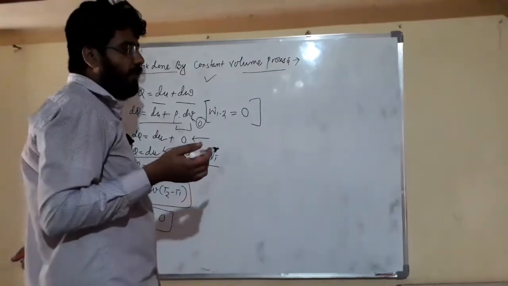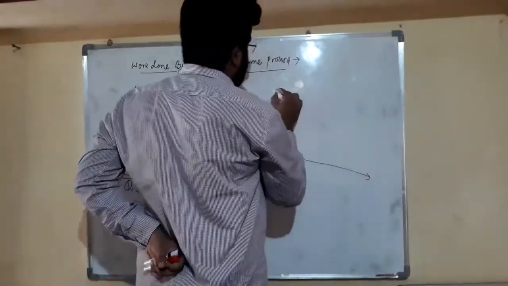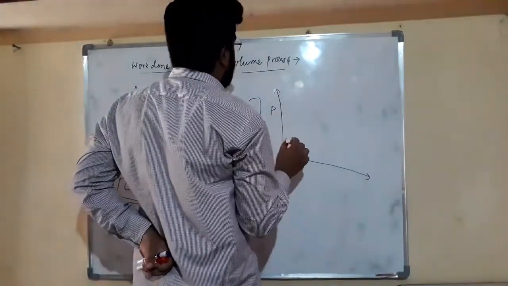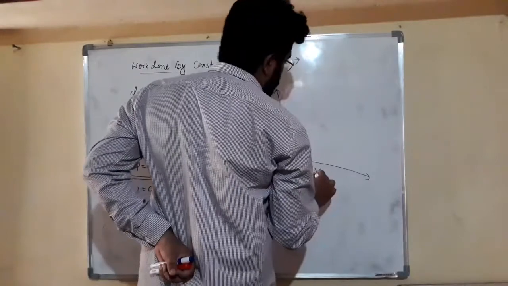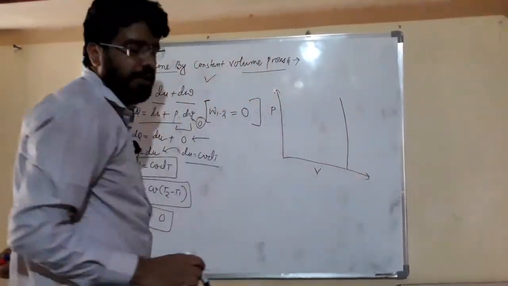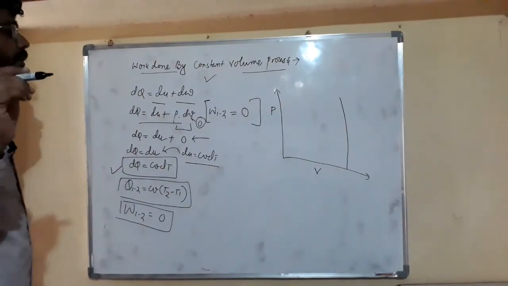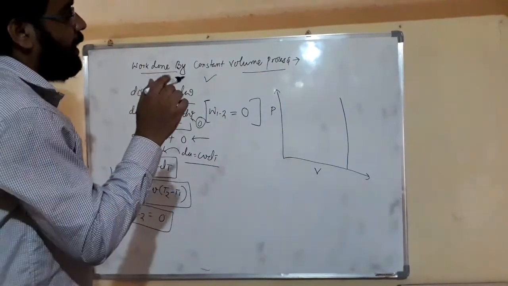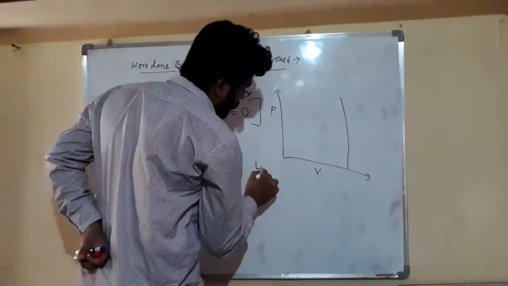Or friends, if we plot the pressure and volume diagram for our constant volume process, then we will find a single line. And friends, I already said that the area under the pressure volume curve gives us work.